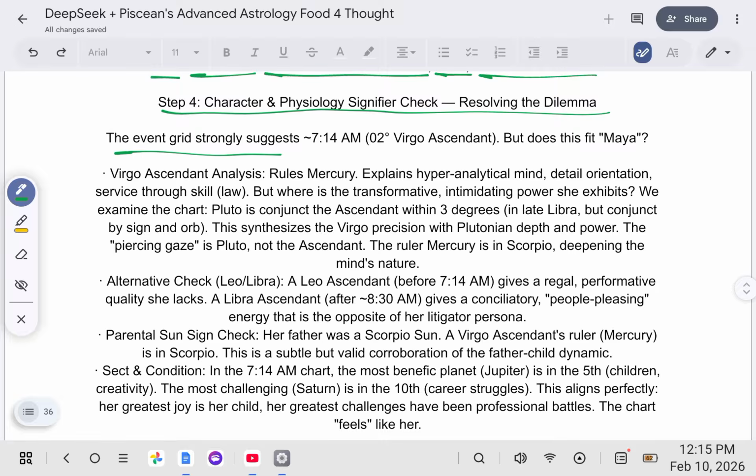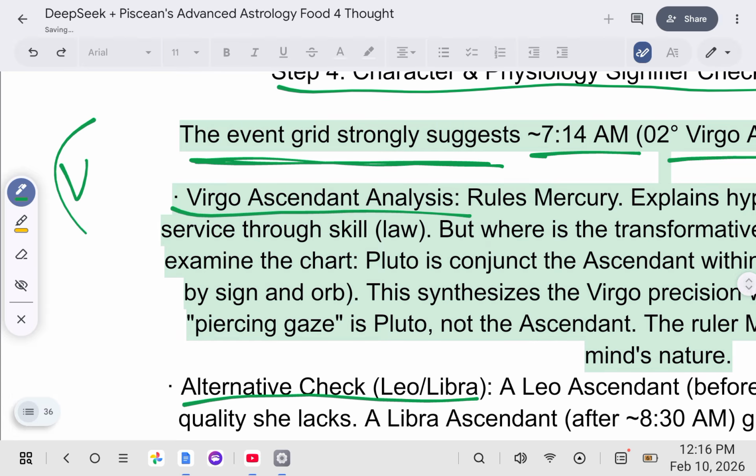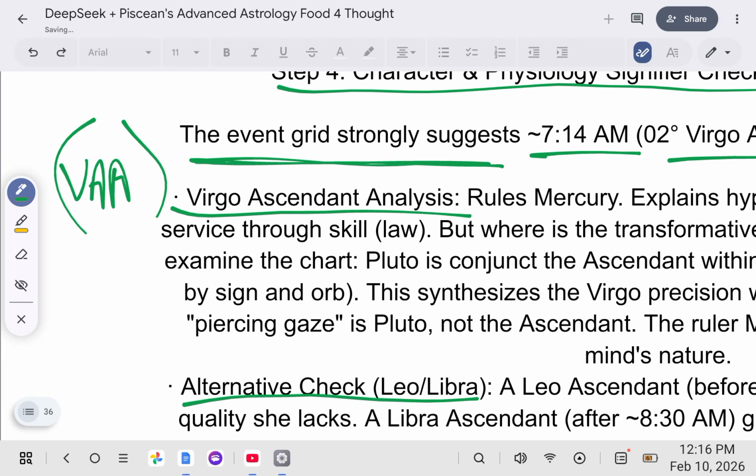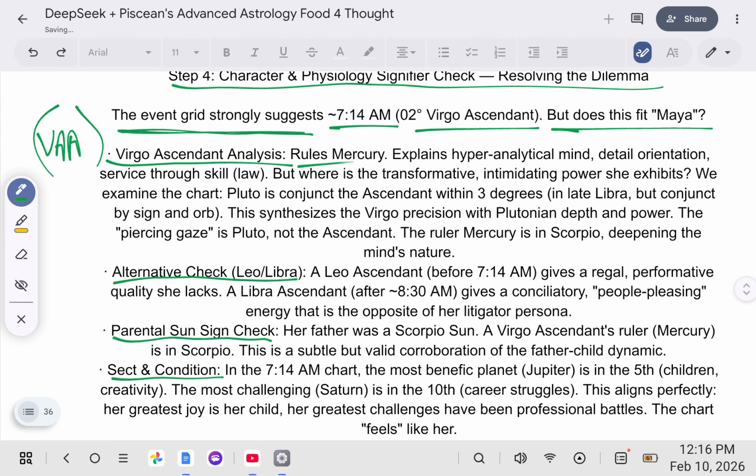The event grid strongly suggests 7:14 a.m., 2 degrees Virgo ascendant, but does this fit Maya? Virgo ascendant analysis, alternative check, Leo-Libra, parental sun sign check, sect and condition. Okay, so our VAA: Virgo rules Mercury. Explains hyper-analytical mind, detail orientation, service through skill, law. But where is the transformative, intimidating power she exhibits? We examine the chart.